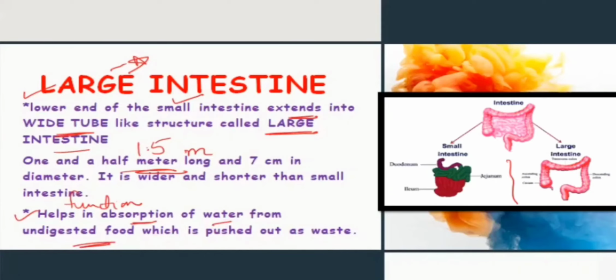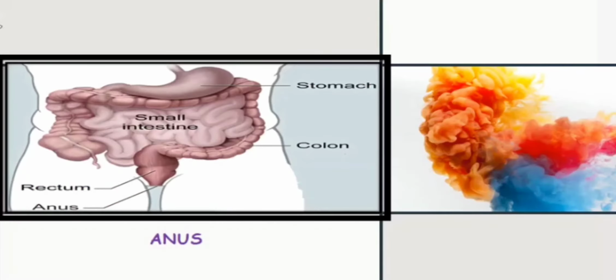After that we are going to discuss the anus. So the anus is this region, after the end of the large intestine. In this portion, the rectum is there. The rectum is basically called the storehouse of waste. Whatever the undigested food, it gets stored for the time being in the rectum region.